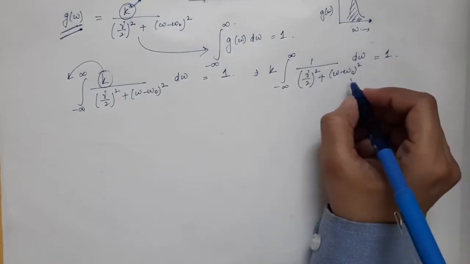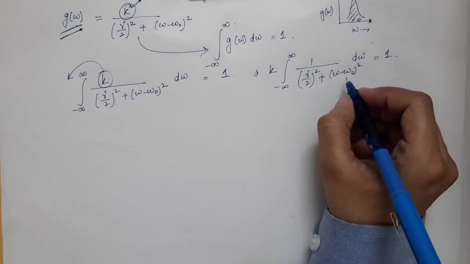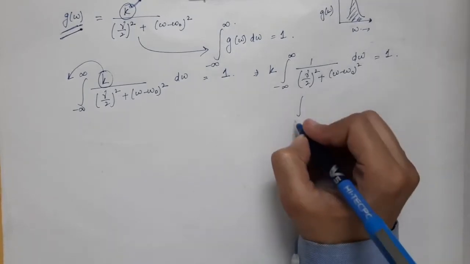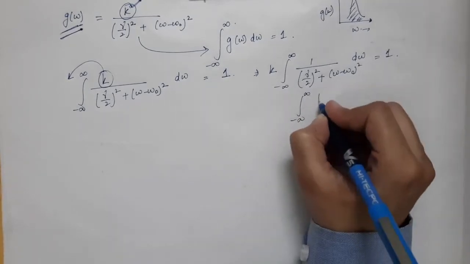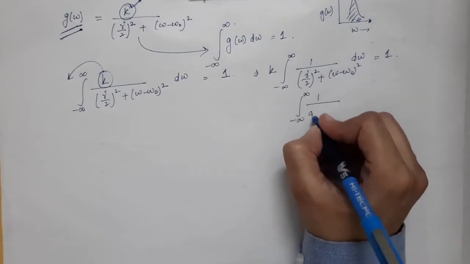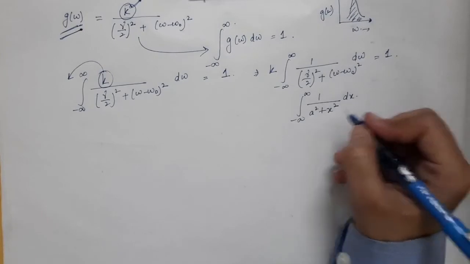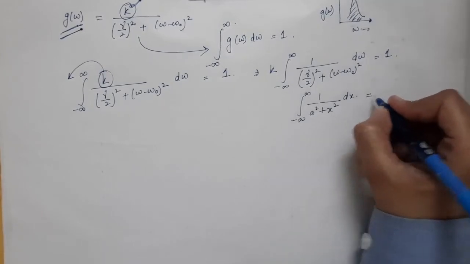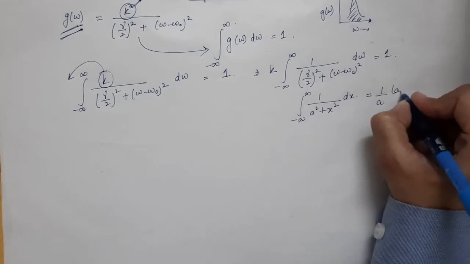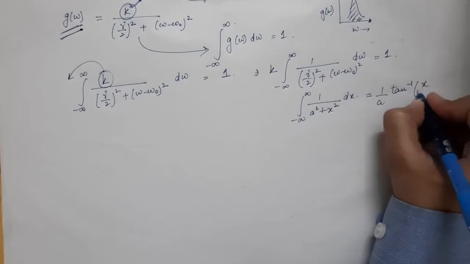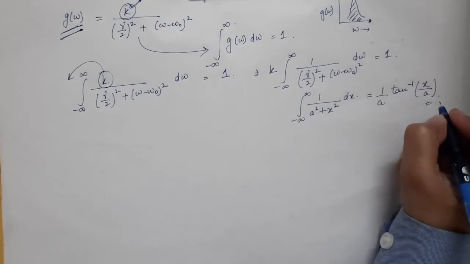Now to solve this definite integral, we will use the formula that the integral of 1 divided by a square plus x square into dx is equal to 1 by a into tan inverse of x divided by a. So we are going to use this identity.